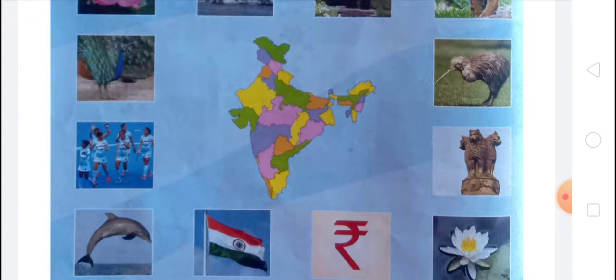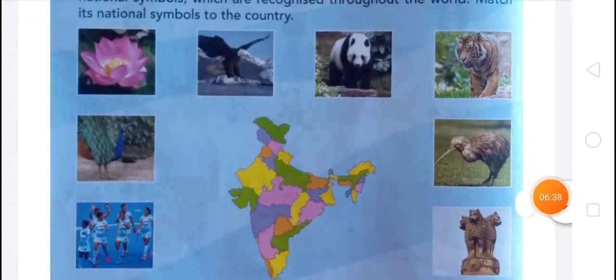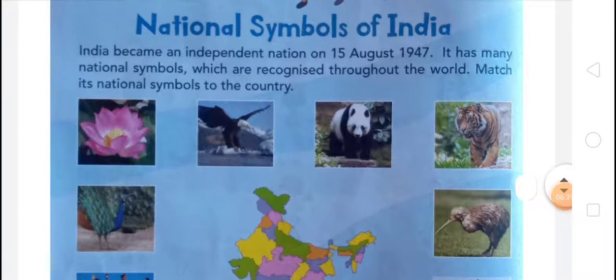And after that there is peacock, and you know that the peacock is our national bird. The Indian peacock, Pavo cristatus Linnaeus, is the national bird of India. It is a colorful swan-sized bird with a fan-shaped crest of feathers, a white patch under the eye and a long slender neck. Okay, so we have to revise again.